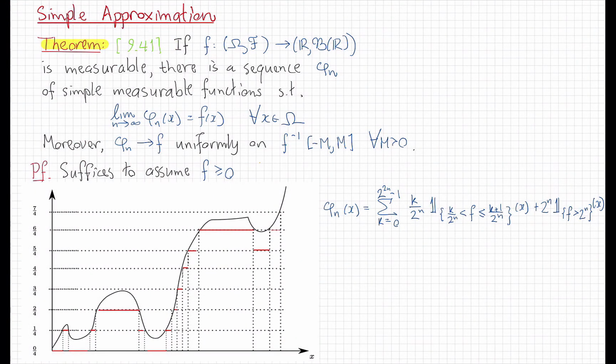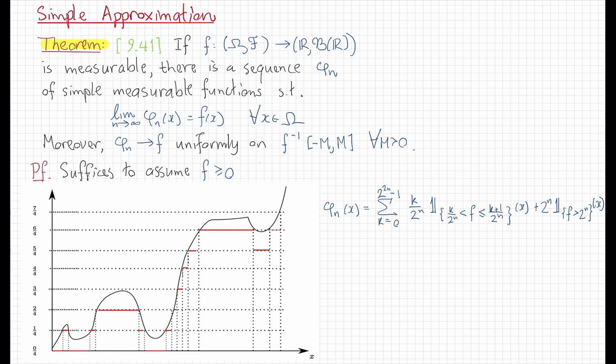And here's the theorem. Let f be any measurable Borel function. That is, it's defined on some measurable space, takes values in the reals equipped with the Borel sigma field, and f is measurable. In that case, we can always find a sequence, phi n, of measurable functions whose limit is that function. And if you're wondering what kind of limit it is, it's actually uniform if we restrict to the set where the preimage is bounded.